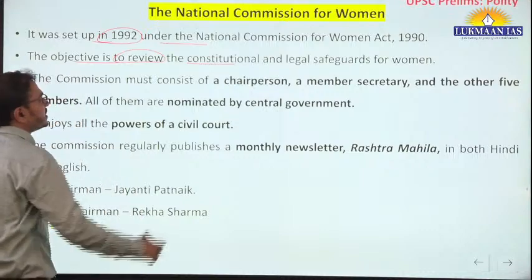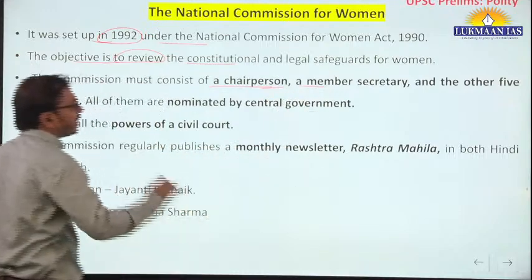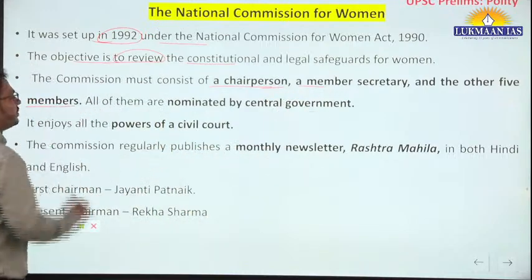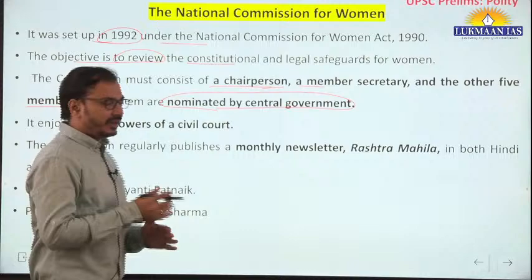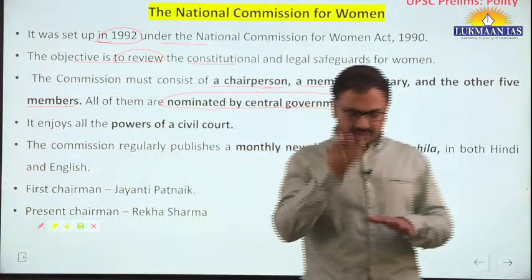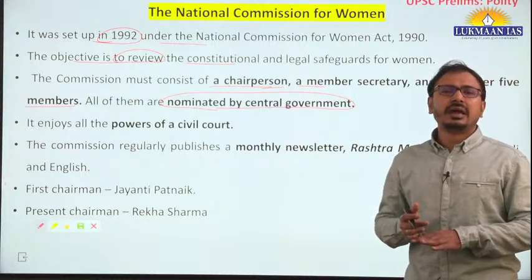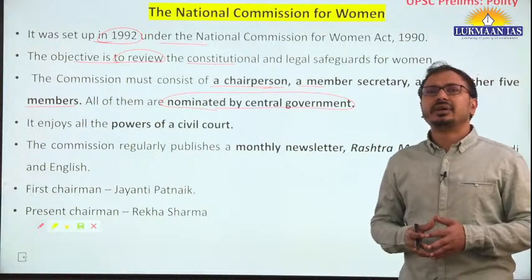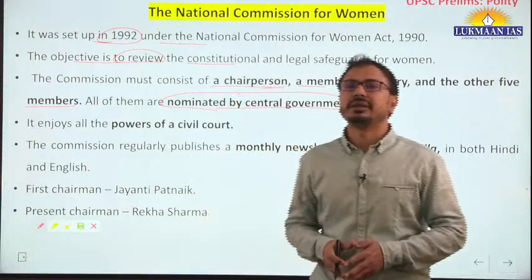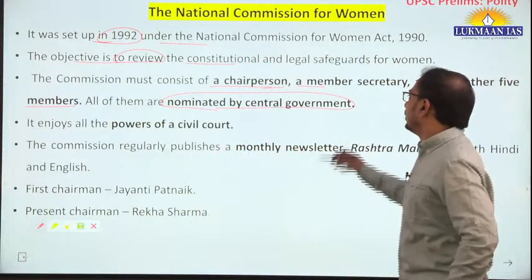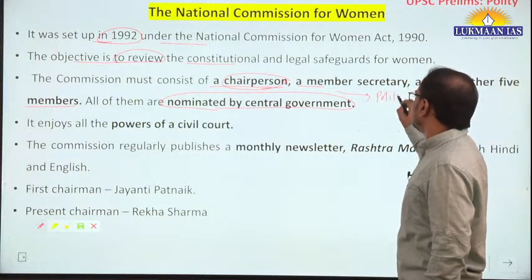The commission must consist of a chairman, a member secretary and a minimum of 5 other members. All of them are nominated by the central government. There is no committee to look into the qualification. There are no qualifications mentioned in this act or law. Along with that, the major criticism of NCW from a mains perspective, GS2 paper, polity part, is that the chairperson and members are actually political members.